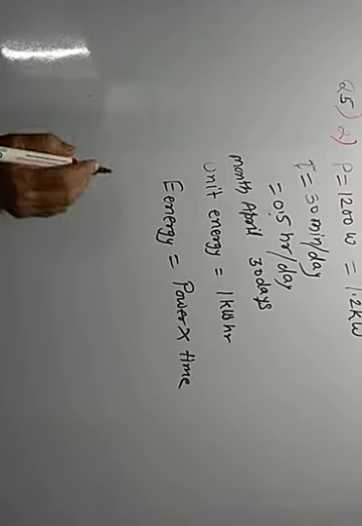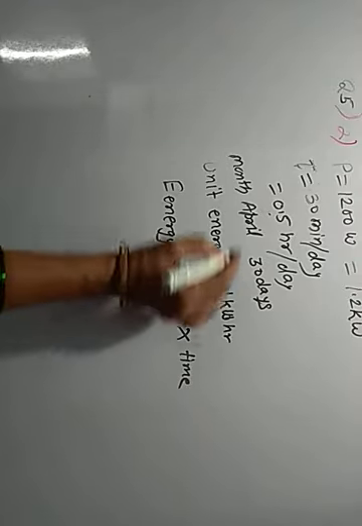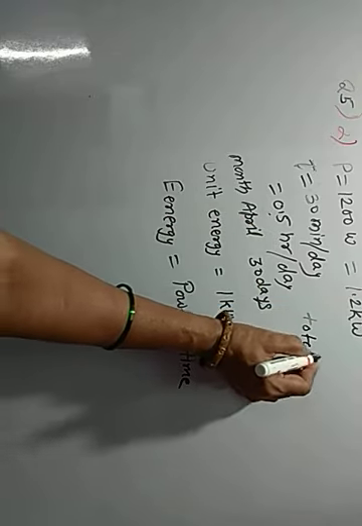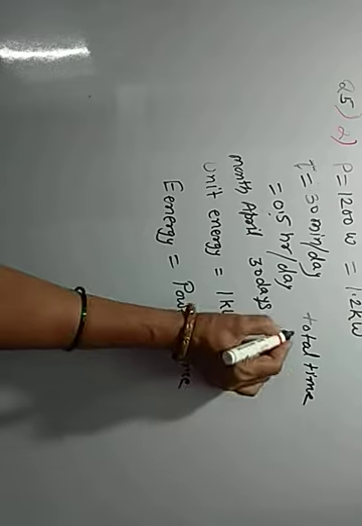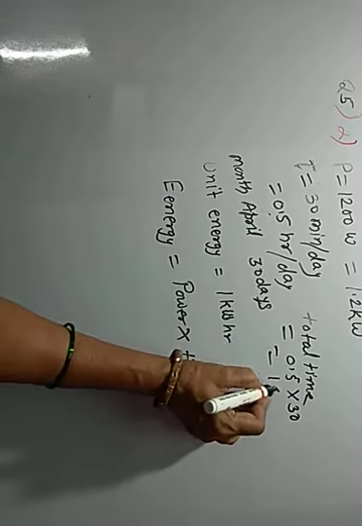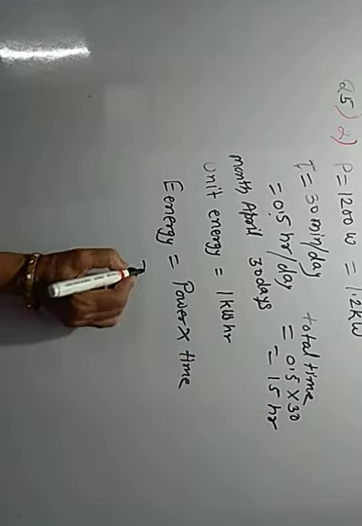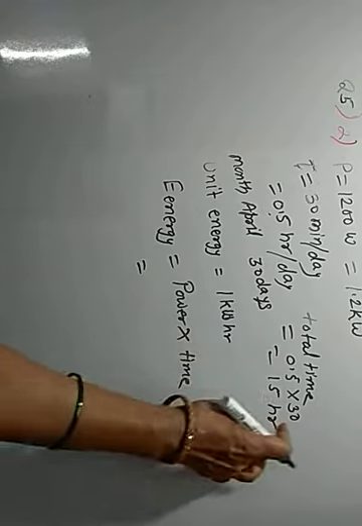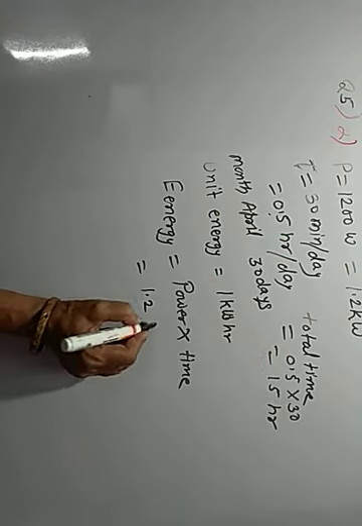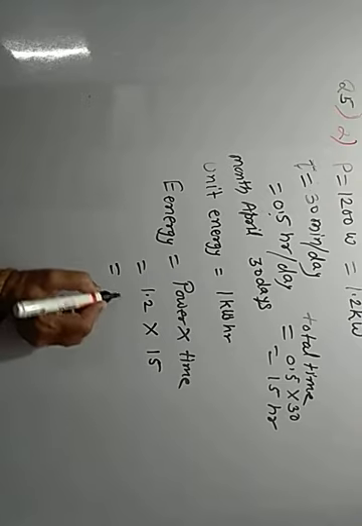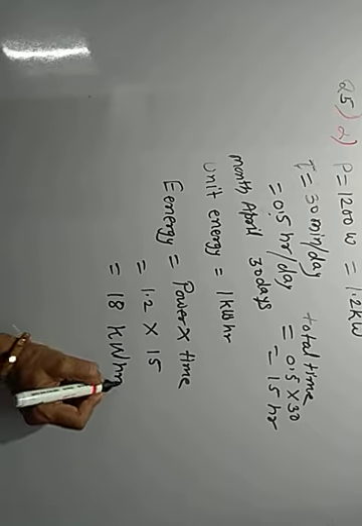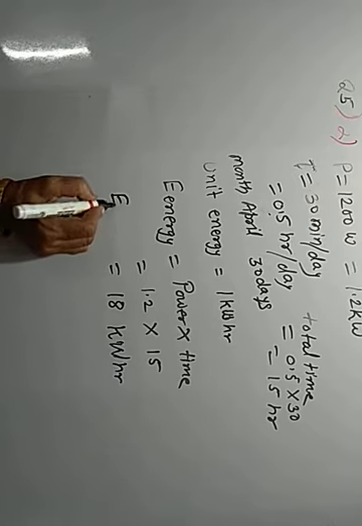What happens therefore? Putting the values, time. Now time is equal to 5 hours per day. Total time is equal to what? Is equal to 0.5 into 30, that is equal to 15 hours. So power is equal to, now we have got the time in hours and power in kilowatts. 1.2 into 15, that is equal to 18 kilowatt hour, that is energy consumed